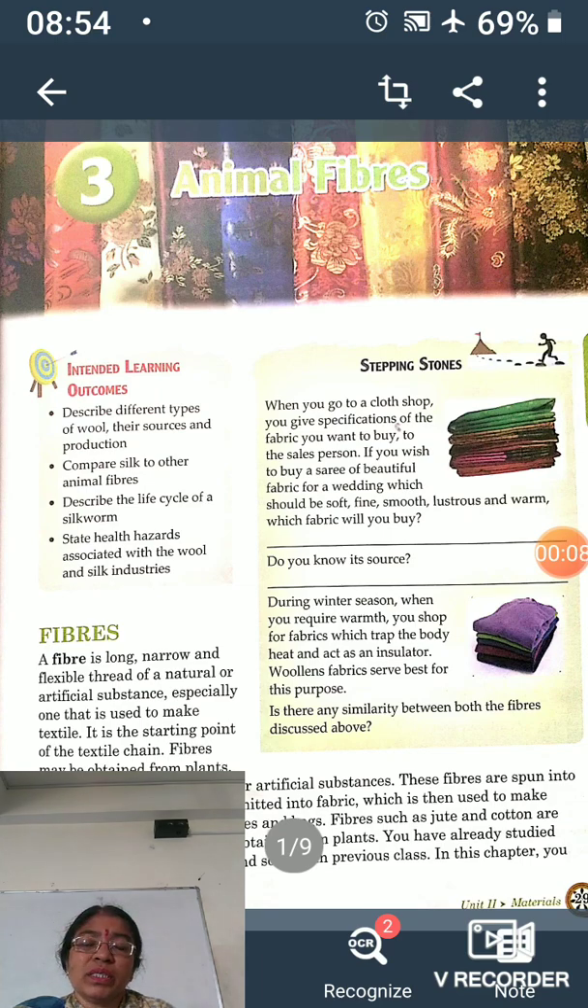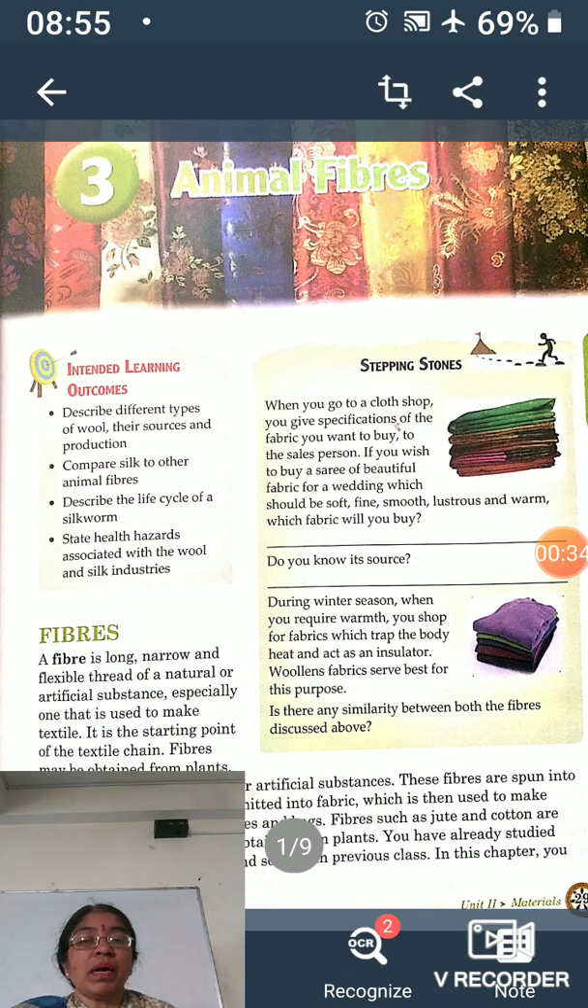We have already discussed different types of fibers. First, what is fiber? Fibers are long thin strands which are used to make thread or yarn. So how do we obtain these fibers? There are two major types of sources: natural sources and artificial sources.